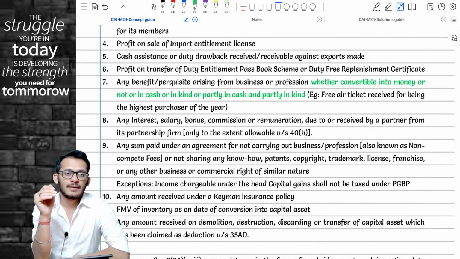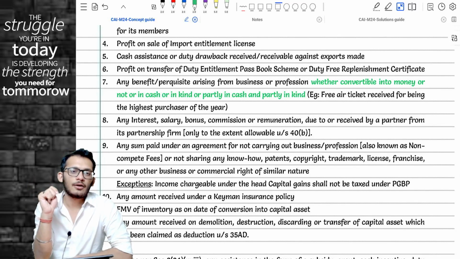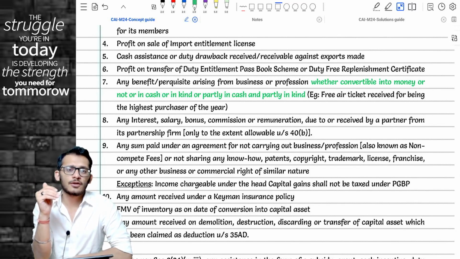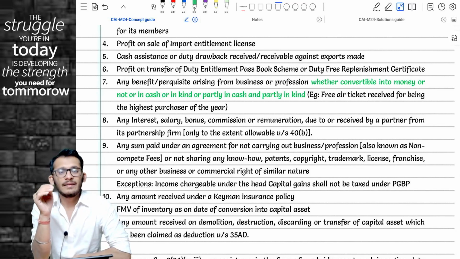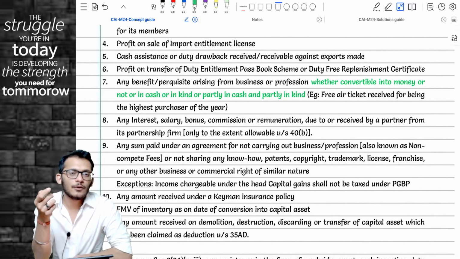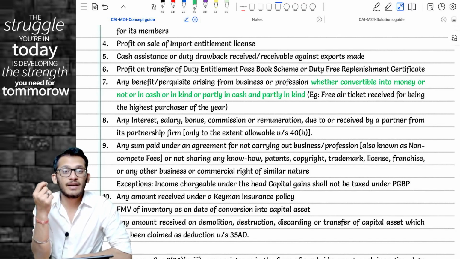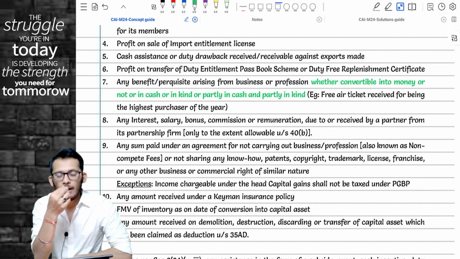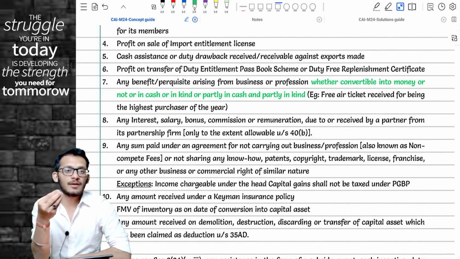Provided it is there, whether convertible in money or not. A lot of cases came up before the courts, asking what you mean by whether it is convertible in money or not. Second, there were a lot of benefits which I could extend to you. For example, I give you a loan. After I give you a loan, tomorrow I decide that I don't want the loan back. This is called waiver of loan. A lot of courts clarified that waiver of loan is not an income taxable under PGBP because it is not a benefit which can be converted in money.